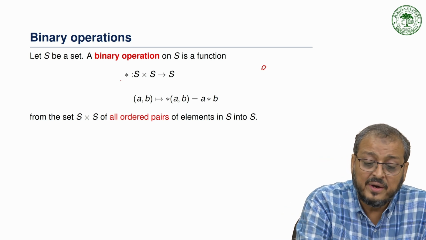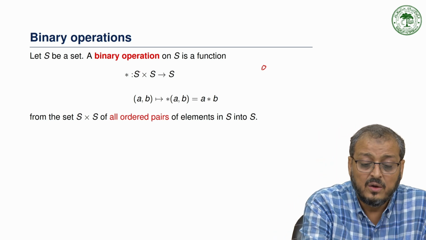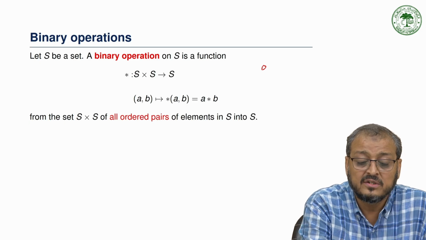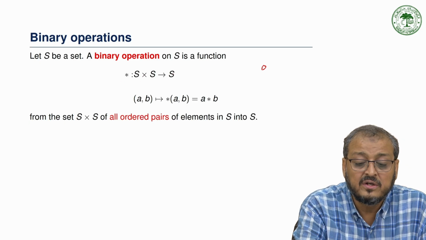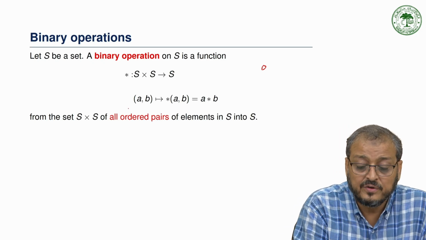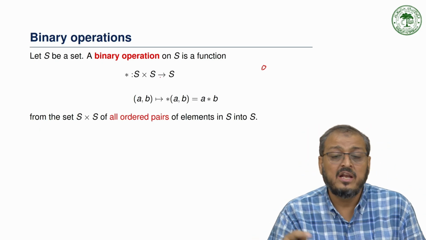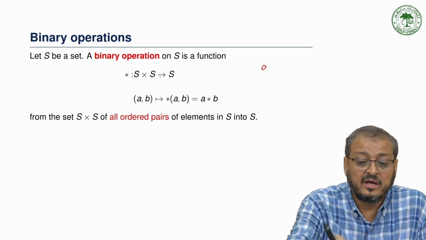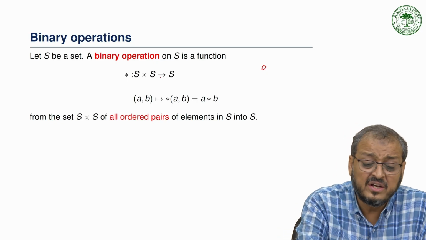So a binary operation on a set is a function from S cross S to S, where the elements A and B of S produce a unique element of S under this operation. This means all ordered pairs A, B in S produce an element, again an element of S. This way we can define it.